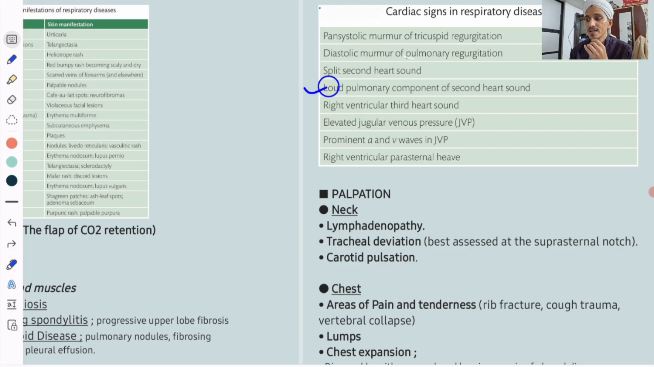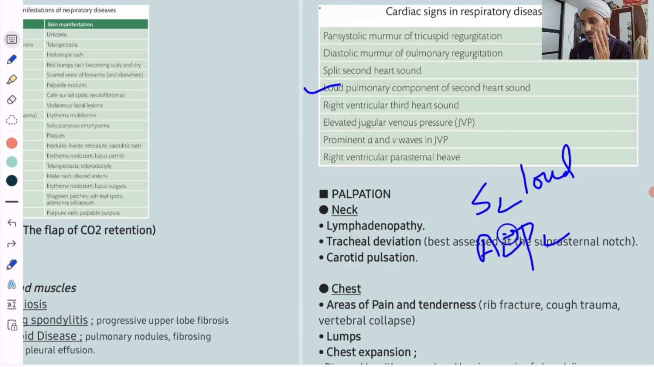Loud pulmonary component of second heart sound. So second, remember, just S2 will be loud. That is due to pulmonary hypertension. S2 will be loud. There can be split A2 P2. Normally there will be a gap, but you can appreciate this gap in hypertension patients.